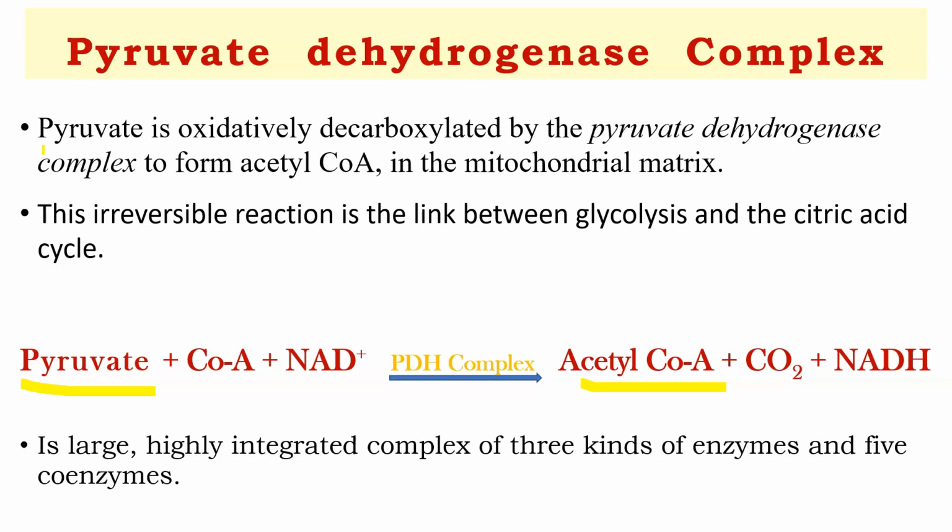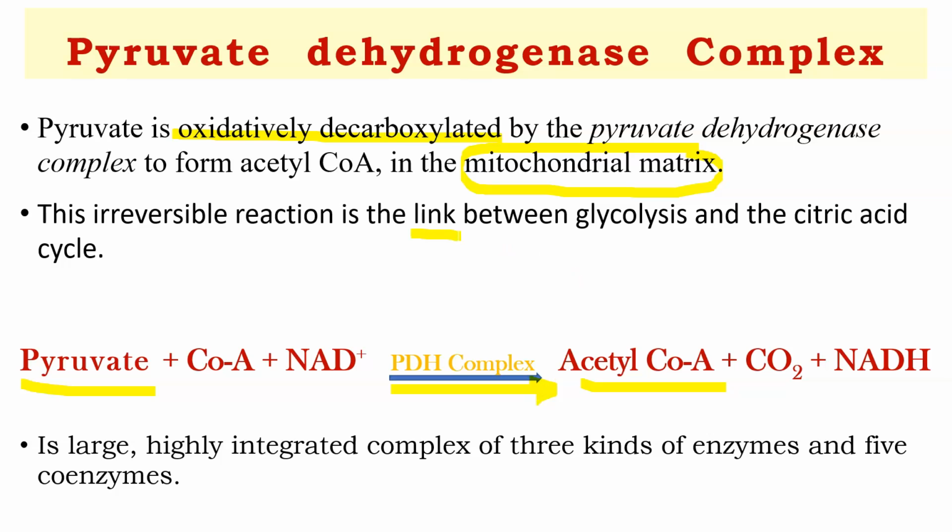Let me say in this manner: pyruvate is oxidatively decarboxylated by the pyruvate dehydrogenase complex to form acetyl CoA, and this entire process happens in the mitochondrial matrix, not in the cytoplasm. And this is an irreversible reaction.